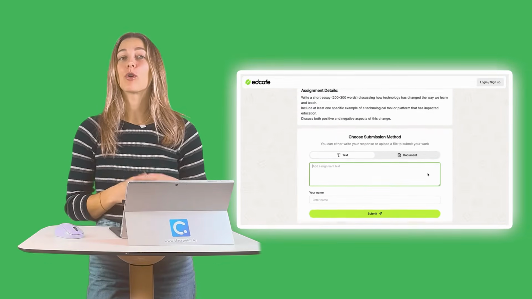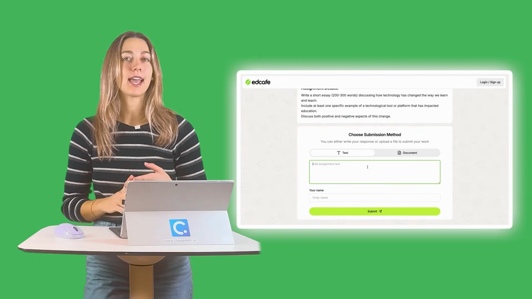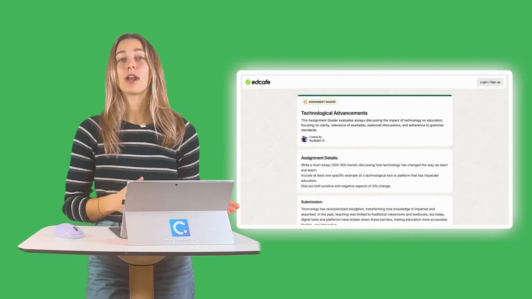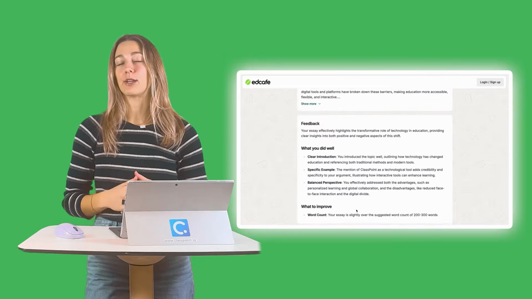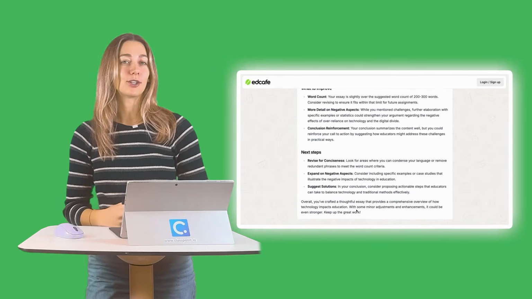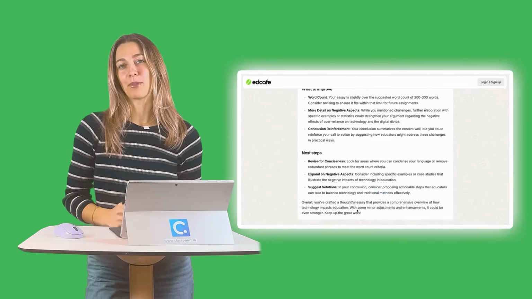Let's try the same assignment with a tool that's specifically built for educators, not just to grade, but to provide meaningful feedback to your students. With Edcafe AI, you can create your own grader for any assignment, exam, or essay, no matter the subject or grade. Then students can be graded on the criteria or the rubric that you set with contextual, constructive feedback automatically to help students understand their mistakes and improve from their work.